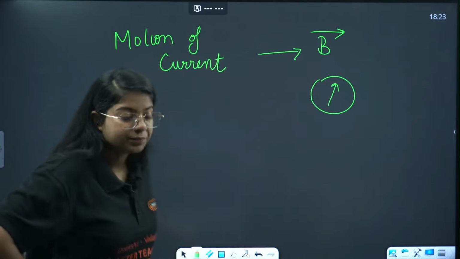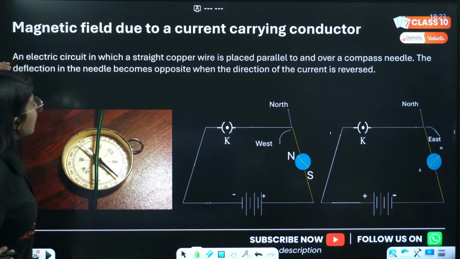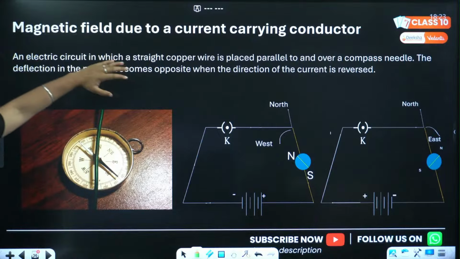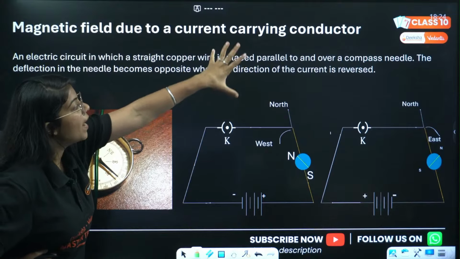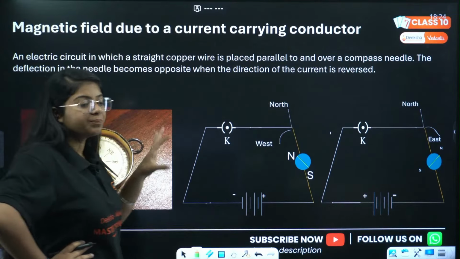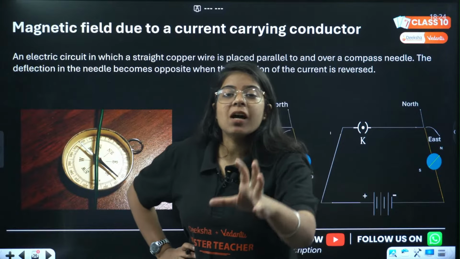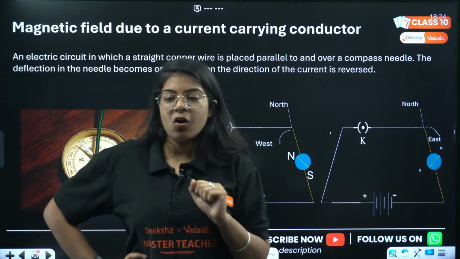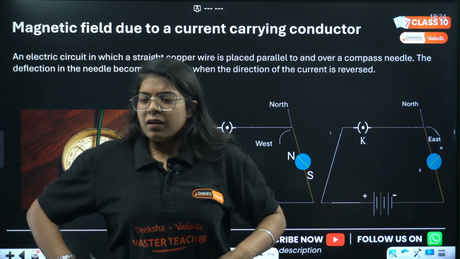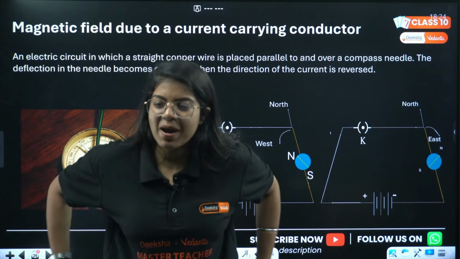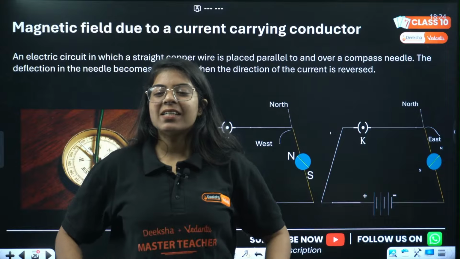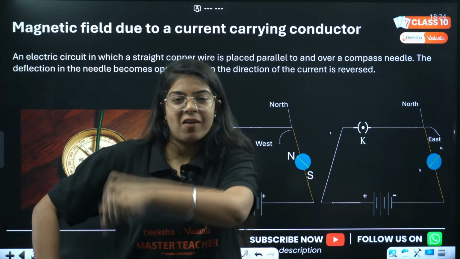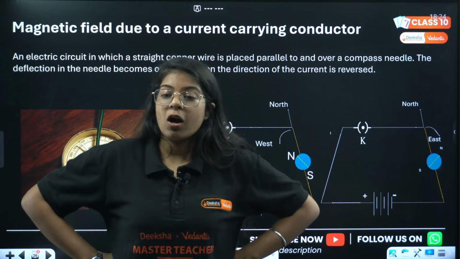So what happened? He placed an electric circuit in which a straight copper wire is placed parallel to and over a compass. So then what he did is he took an electric circuit, he placed the compass needle below the wire. So whenever he turned on the current, yes, Oersted भाई से गलती से हो गया experiment, ठीक है. So then what he did, after that he converted that mistake into his power. He explored on that further.